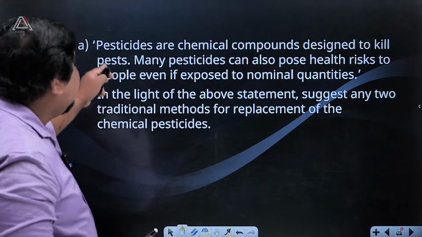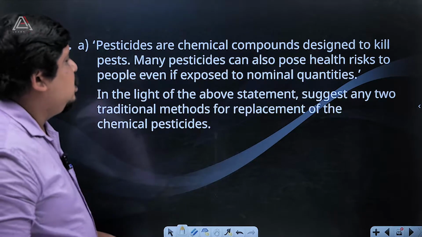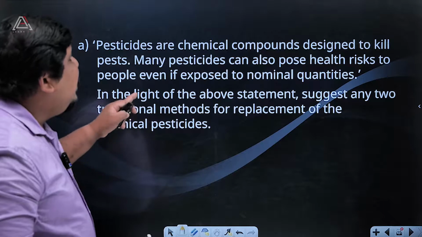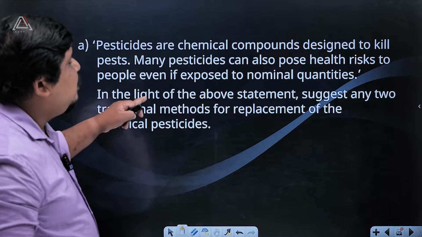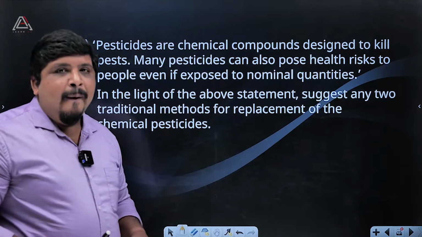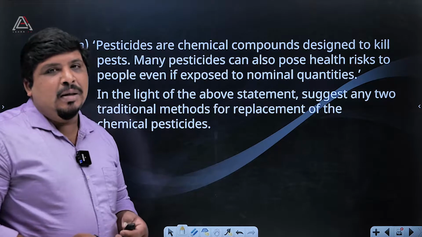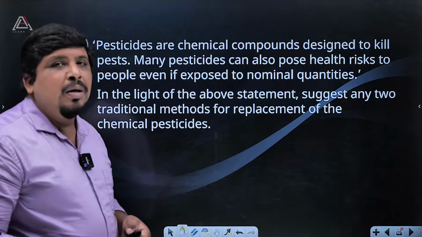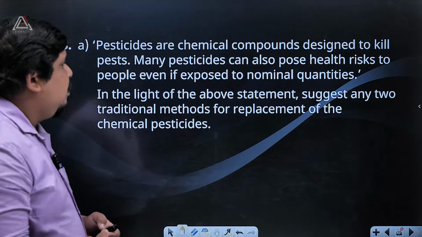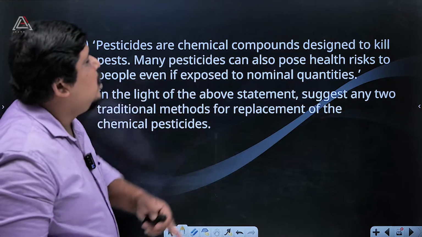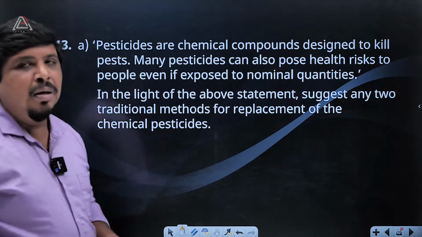What is the question? Pesticides are chemical components designed to kill pests. Many pesticides can also pose health risks to people even if exposed to nominal quantities. So we have been using pesticides in farmlands, then garden, whatever it may be. That is chemical components designed to kill pests.